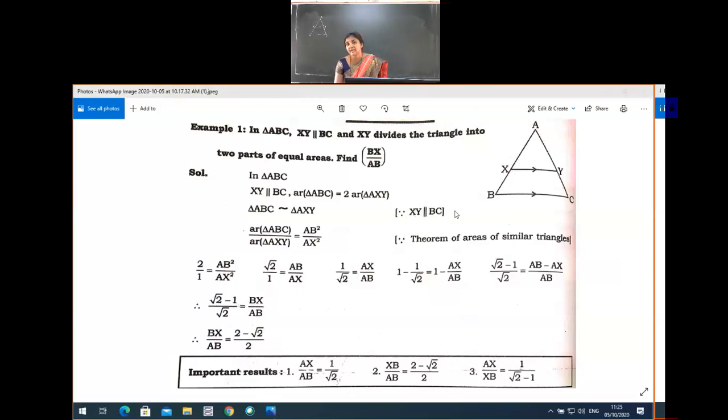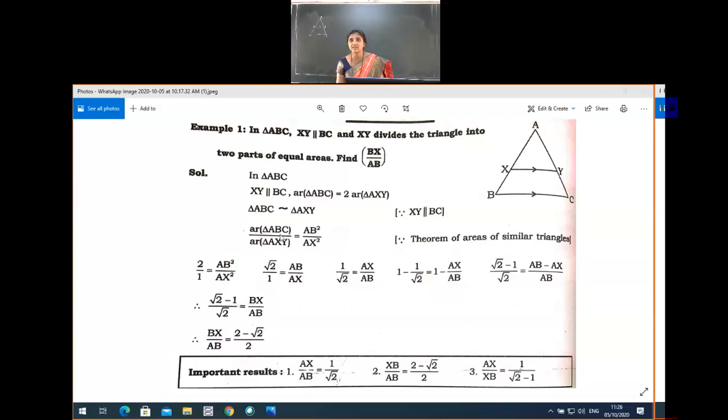Comparing triangle AXY and triangle ABC, angle X is equal to angle B because corresponding angles. Angle Y is equal to angle C because corresponding angles. So in triangle AXY this angle and in triangle ABC this angle are equal. So by the AA criterion, triangle ABC is similar to triangle AXY.